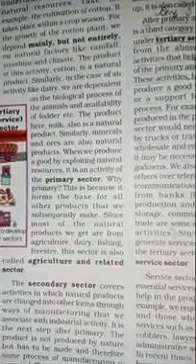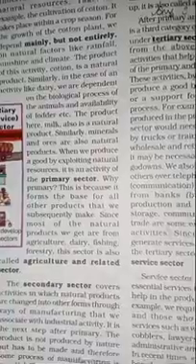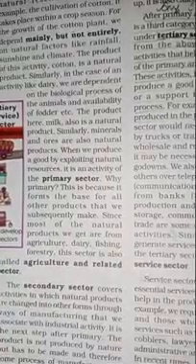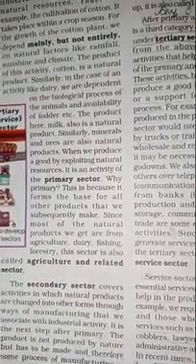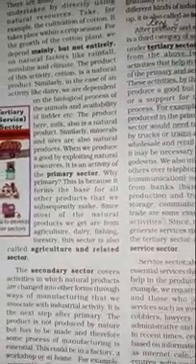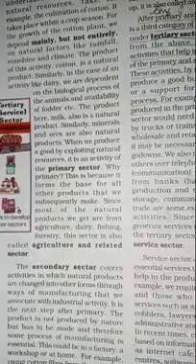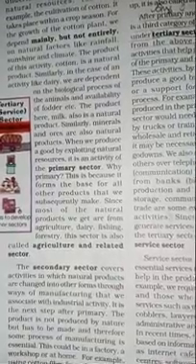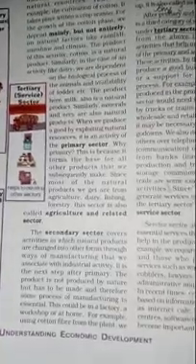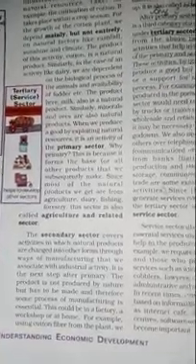Since most of the natural products we get from agriculture, dairy, fishing, forestry, that's why this sector is known as primary sector. That's why when we say primary sector, we usually refer to agriculture and related sectors. So agriculture, fishery, dairy, forestry are the primary sector activities.